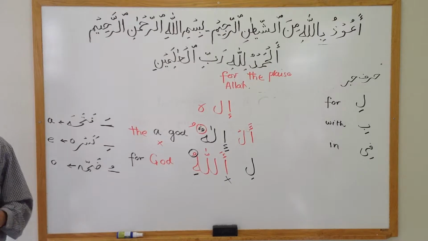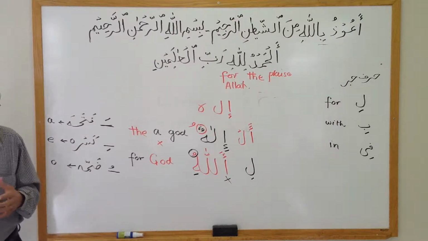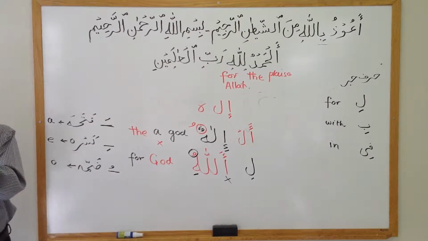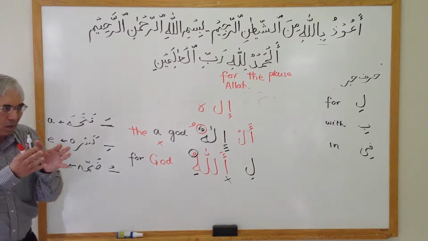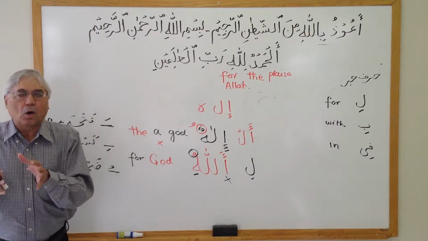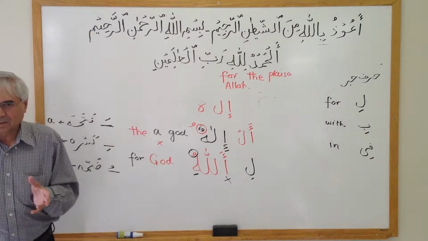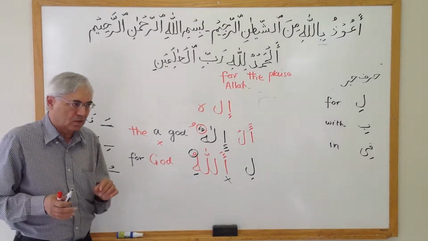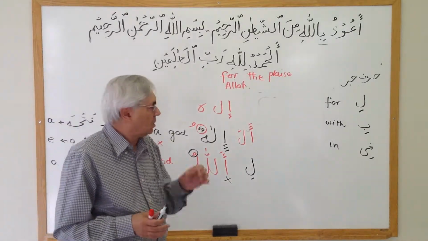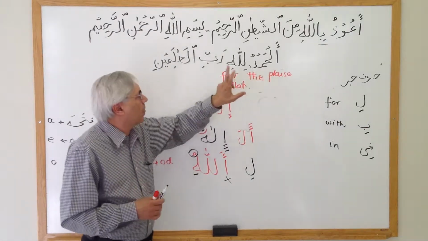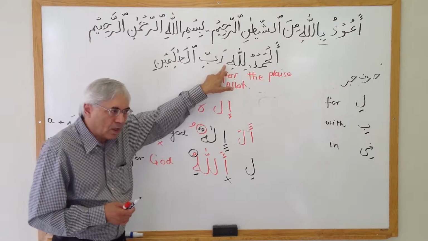All the praise, all the admiration, all the thanks are for Allah. Now notice that in English I use the word is. I say all the praise is for Allah. For a complete sentence. In Arabic there is no is. See the word there is? Alhamdu, all the praise. Lillah, for Allah.